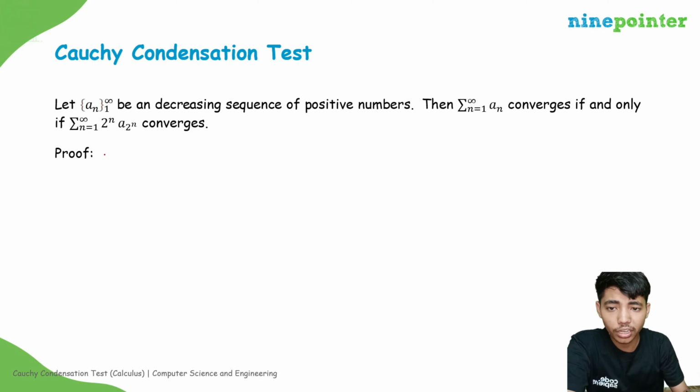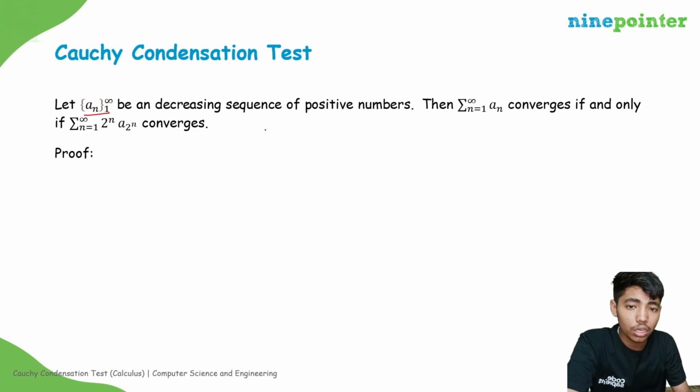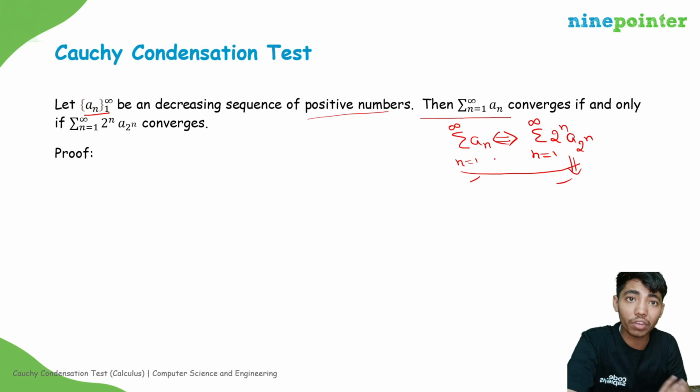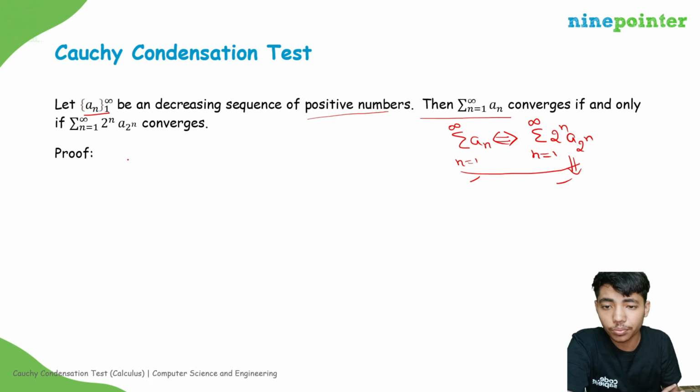According to the Cauchy Condensation Test, if a_n, n from 1 to infinity, is a decreasing sequence of positive numbers, then the summation of a_n from n equal to 1 to infinity converges if and only if the summation of 2^n a_(2^n) from n equal to 1 to infinity converges. So these are equivalent: if this converges then this will converge, and if this converges then this will converge. This is the meaning of if and only if. Now let's see its proof.